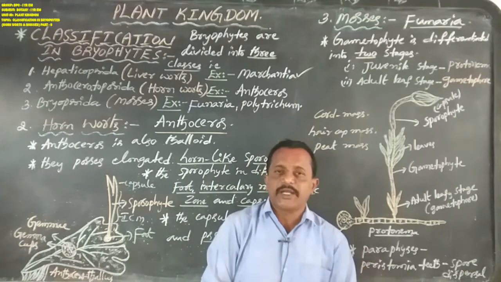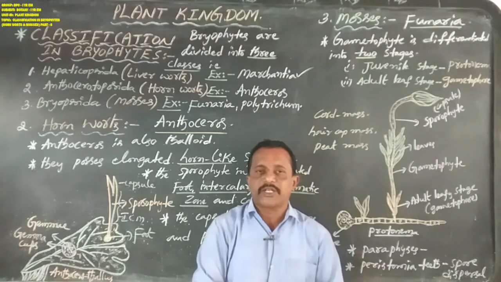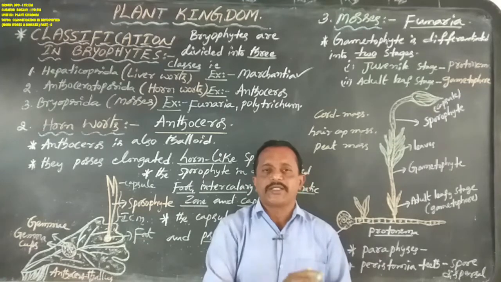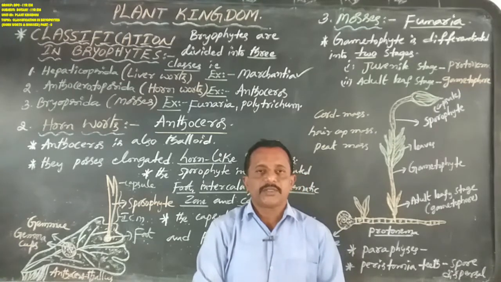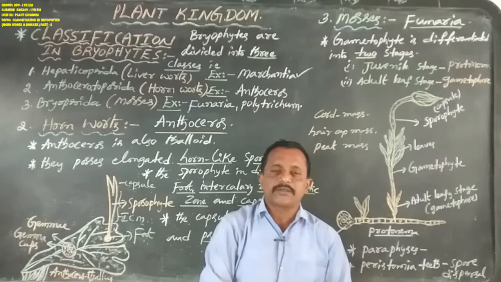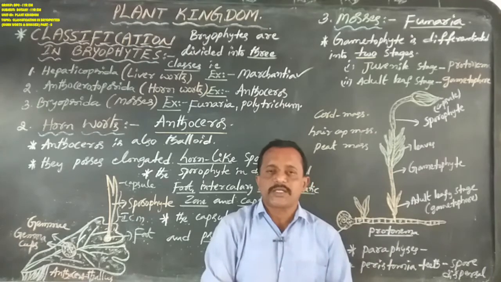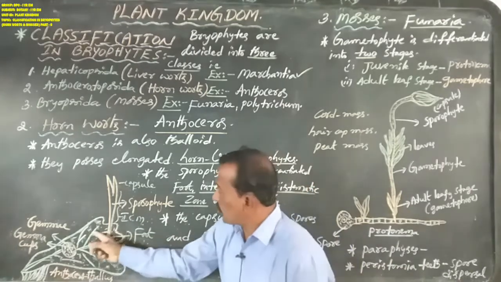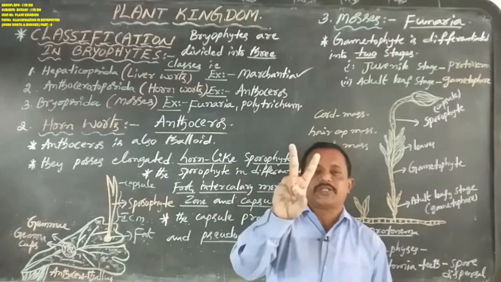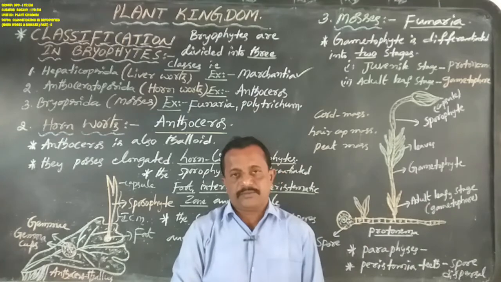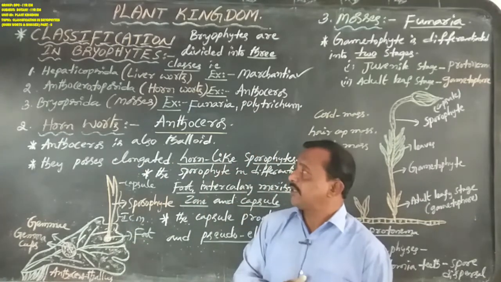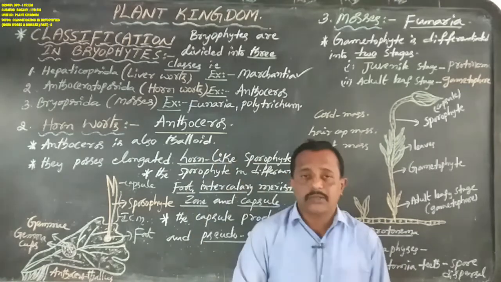Hepaticopsida are given the example of liverworts. The best example is Marchantia. The Marchantia thallus appears as a liver-like structure, hence the name liverworts. Anthocerotopsida are also known as hornworts. The best example is Anthoceros. Why? Because the Anthoceros sporophyte appears as a horn-like structure. Okay, so this is about the general characteristics of hornworts, that is, Anthoceros.